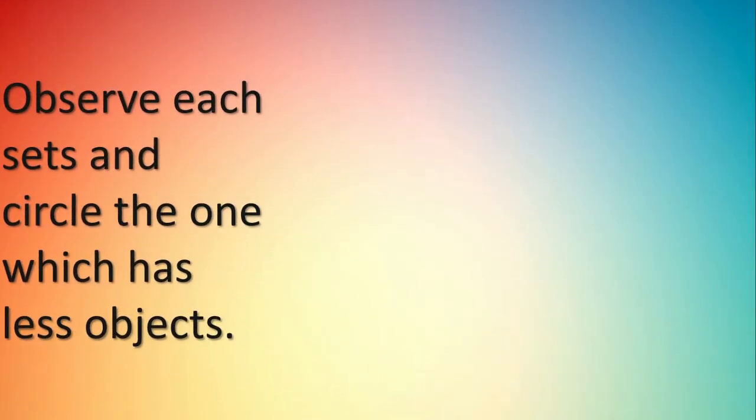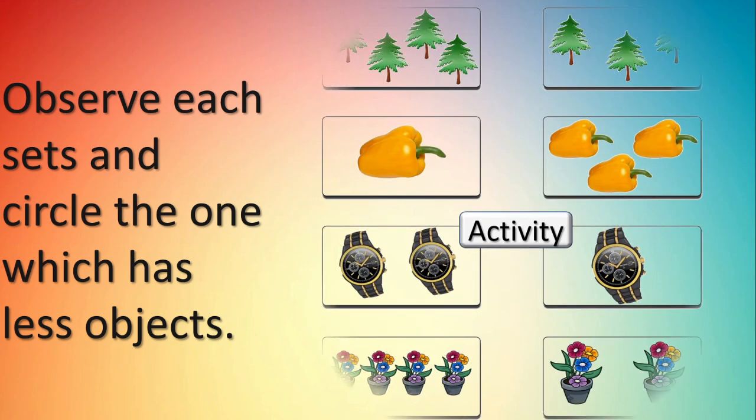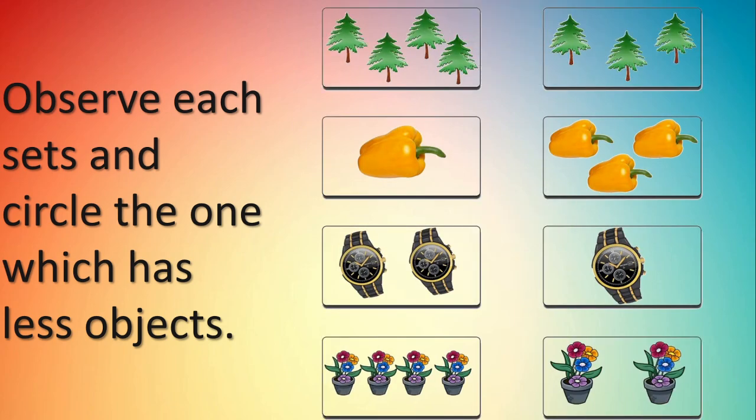One more activity for you. Observe each set and circle the one which has less objects. Remember, here you have to circle the objects or the set which has less objects. Okay, first one, here you have to compare the trees. 2 groups you can see.